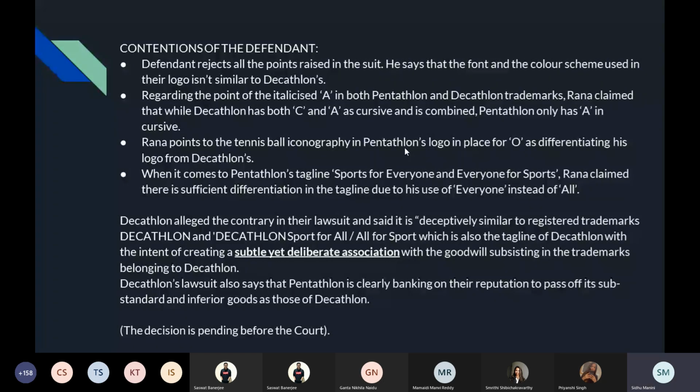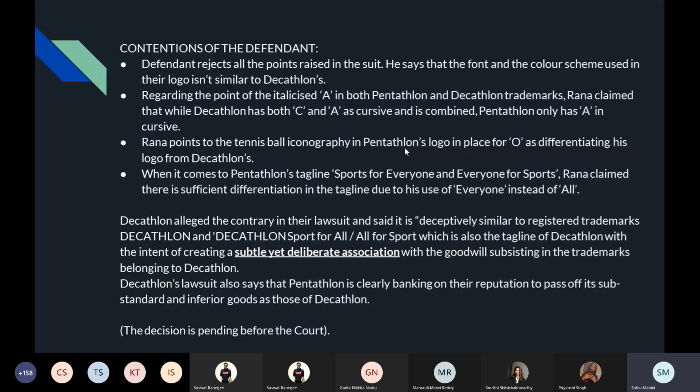Rana points to the tennis ball iconography in Pentathlon's logo in place of the O as differentiating his logo from Decathlon. So they have used a tennis ball instead of O, which is actually making no difference. When it comes to Pentathlon's tagline, Sports for Everyone and Everyone's for Sports, Rana claimed that there is sufficient differentiation in the tagline due to his use of everyone instead of all. Now, you must be smiling also because this contention is actually very lame, because it means the same thing. You are just using a synonym.